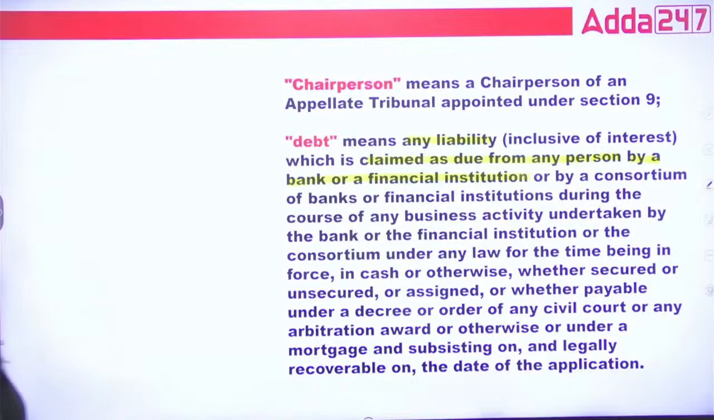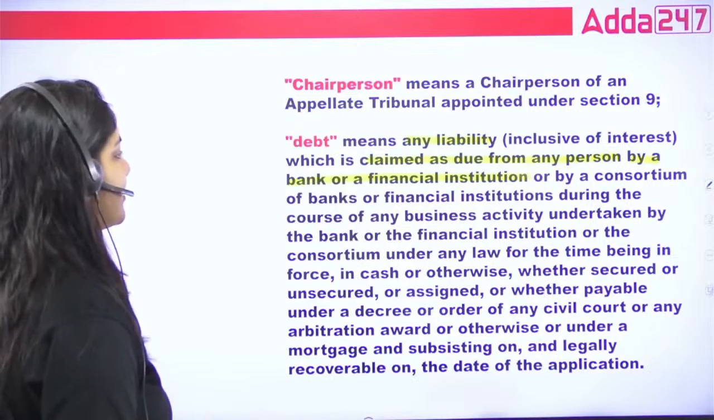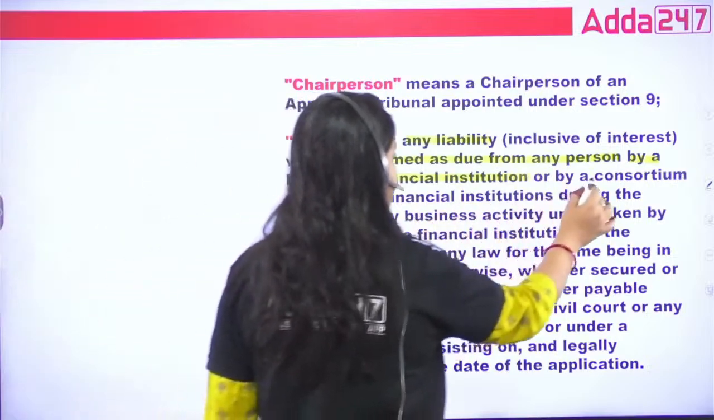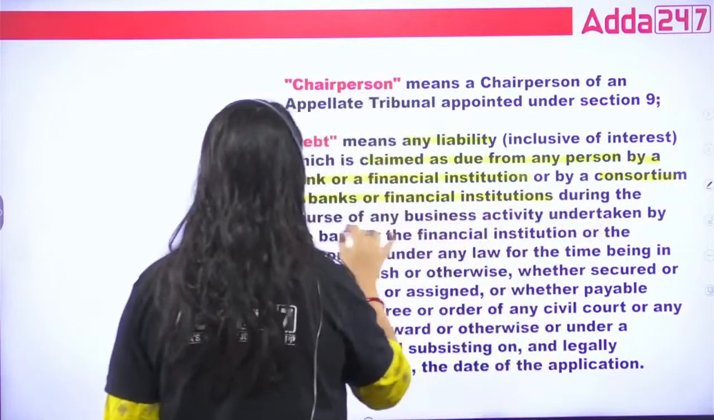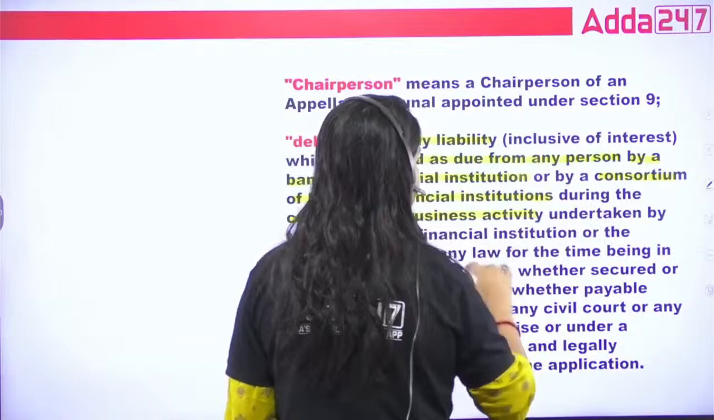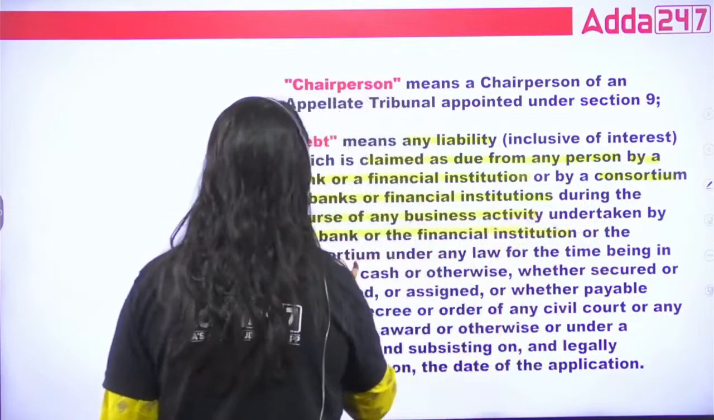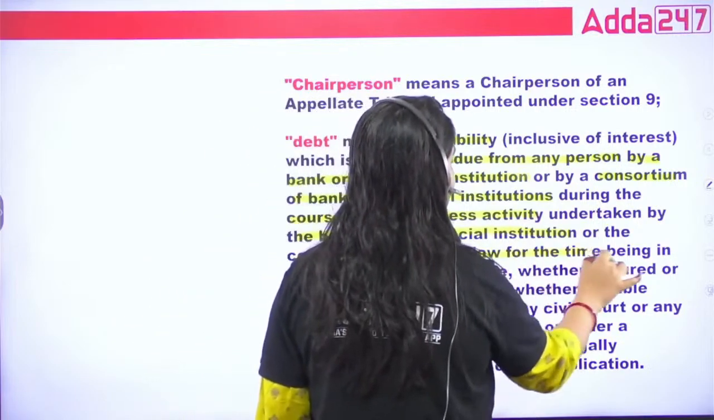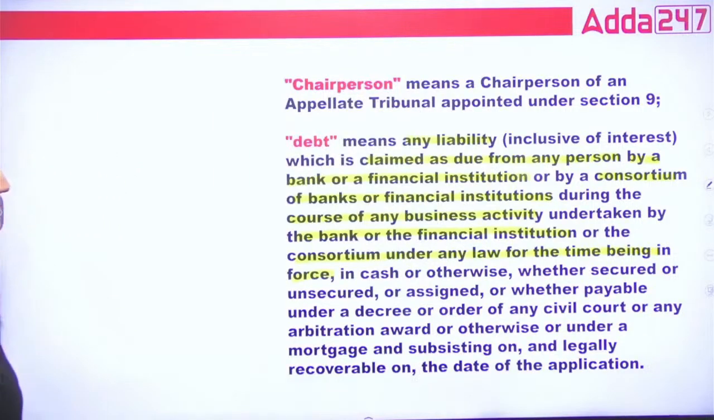Okay, so debt is any liability claimed as due from any person by the bank, financial institution, or by a consortium of banks and financial institutions during the course of any business activity undertaken by the bank and financial institution or the consortium under any law for the time being in force. That's it. Is that okay? So this is the definition of the term debt.